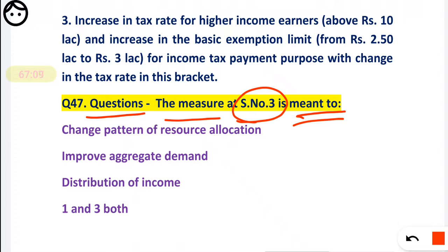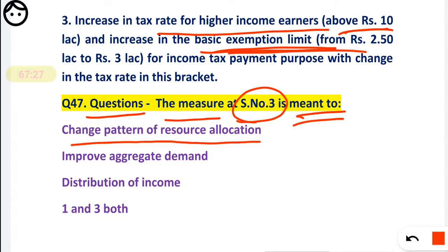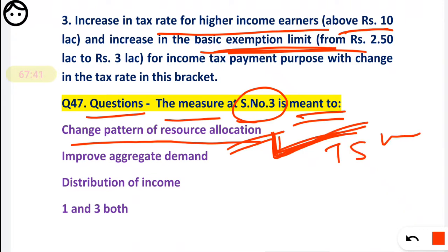The tax slab has been changed. That means there will be higher tax for the higher earners, and there will be exemption for the lower earning persons. This is the basic change in the tax slab. Now what do you mean by that? First, change in the pattern of resource allocation. Where is the pattern changed? Resource allocation, resources is nothing but the income sources to the government, and the resource allocation pattern is changed. Tax slabs are changed, so it is correct.